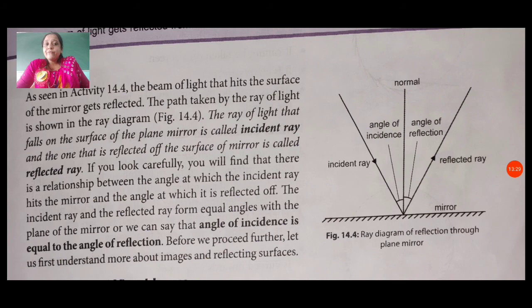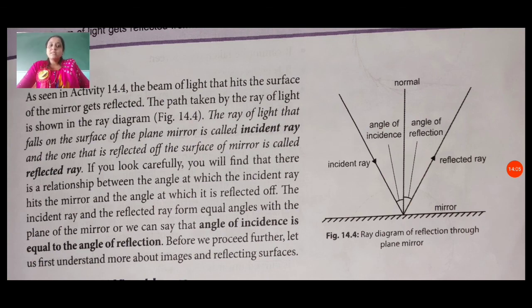If you look carefully, you will find that there is a relationship between the angle at which the incident ray hits the mirror and the angle at which it is reflected off. There is a relation between them. The incident ray and the reflected ray both make equal angles with the plane of the mirror, or we can say that the angle of incidence is equal to the angle of reflection.